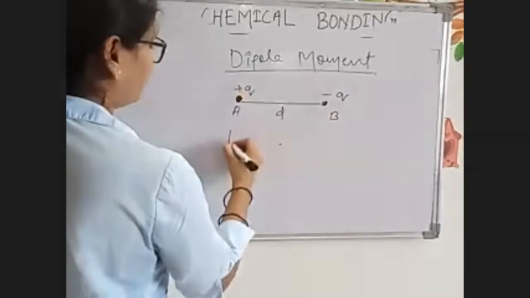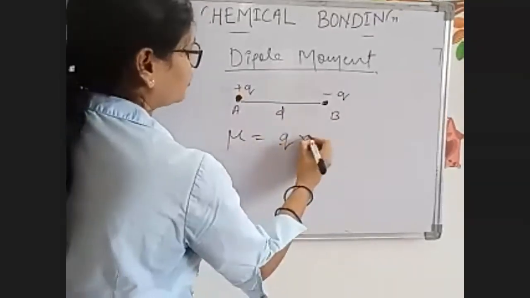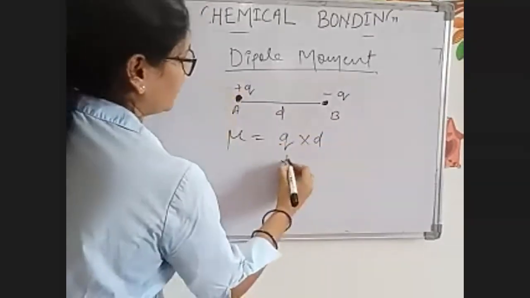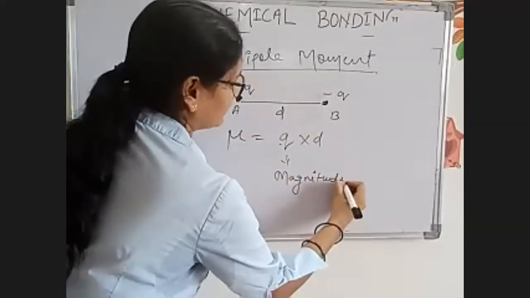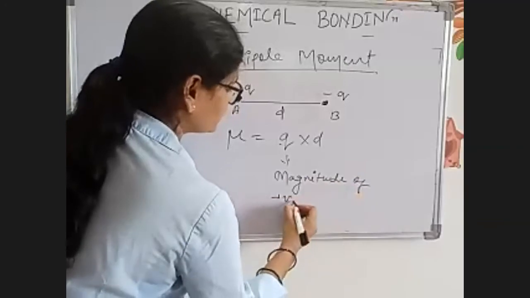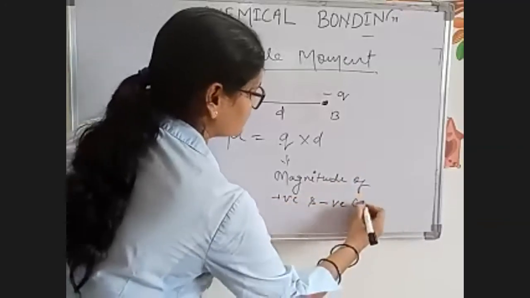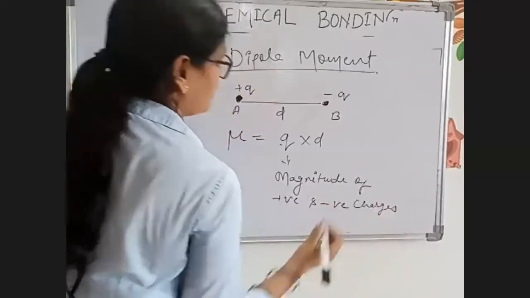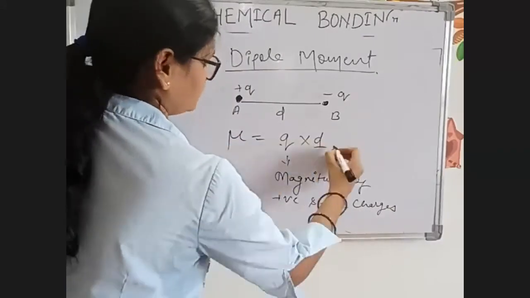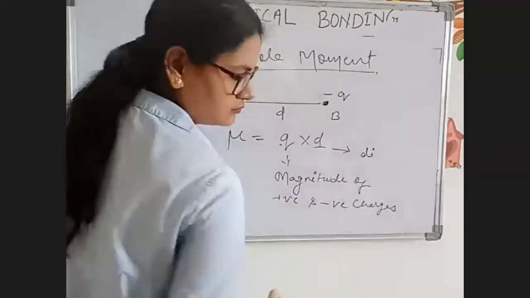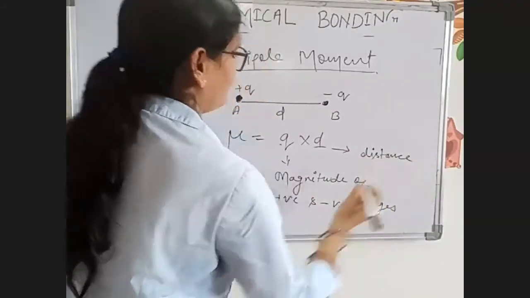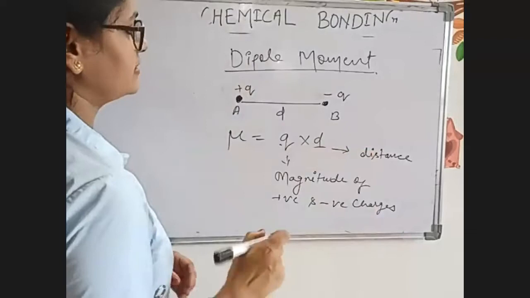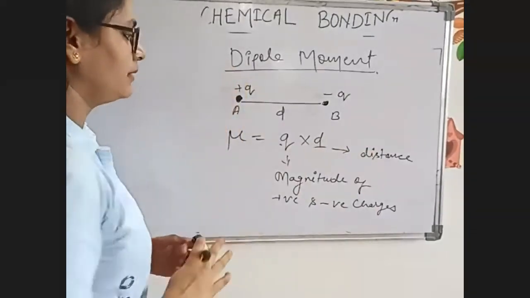Then the dipole moment will be given by q into d, where q is the magnitude of the positive and negative charges, and d is the distance.